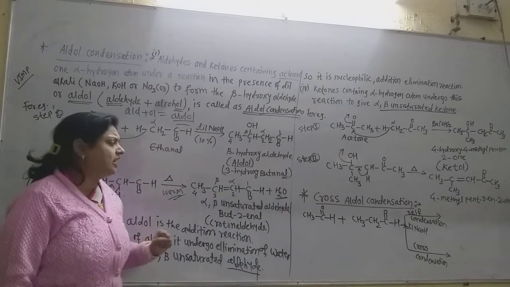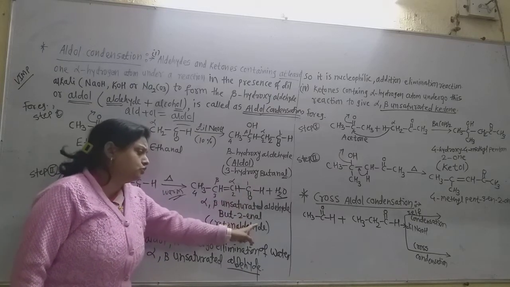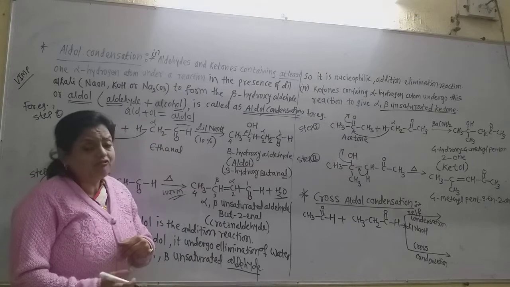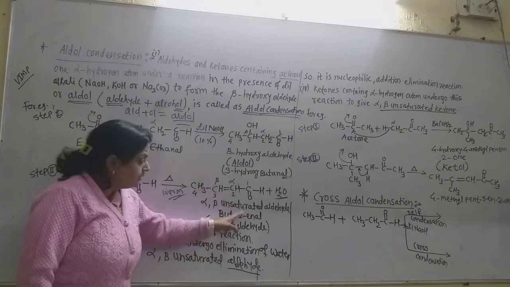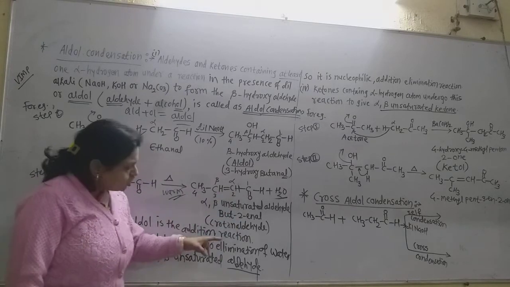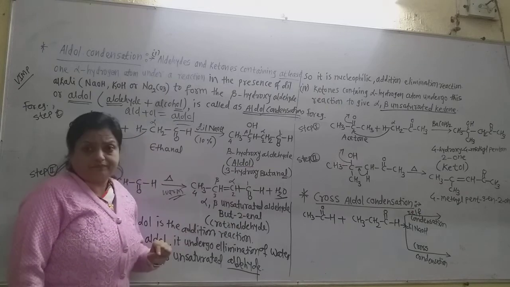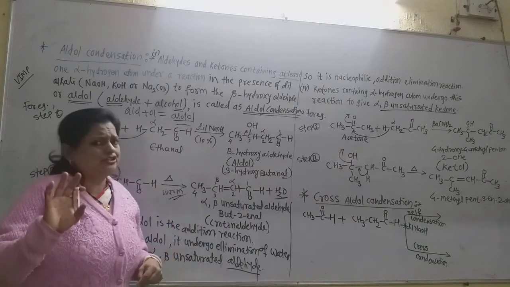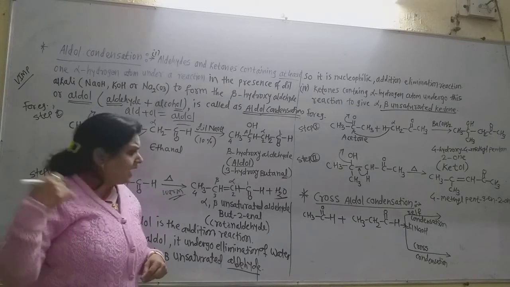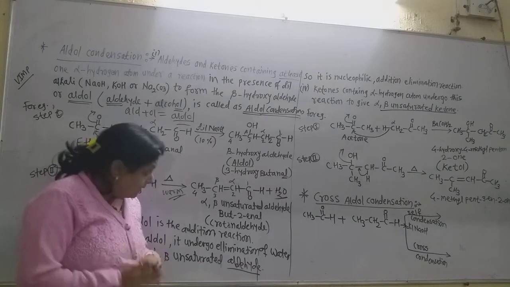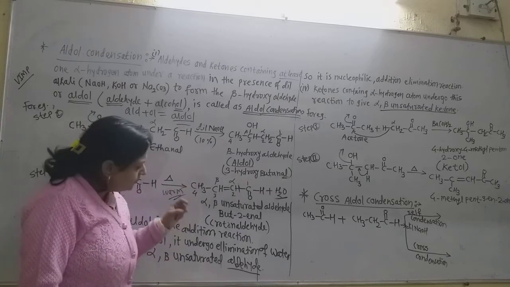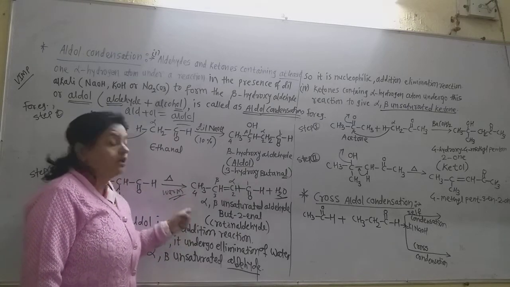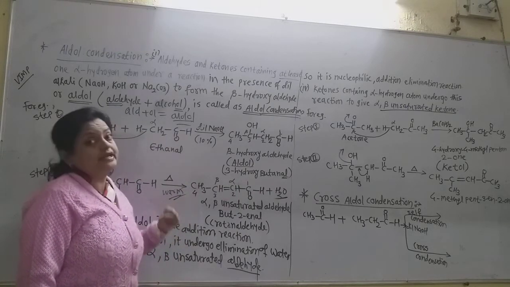Why is it butanal? Because the aldehyde group is there, so the -al is there. Why do we put the -en here? Because there is the alkene, so it is but-2-enal. If it is not an alpha beta unsaturated aldehyde, it is butanal only. But here is the double bond, so it is but-2-enal. That is very important. Now this is a very important reaction.